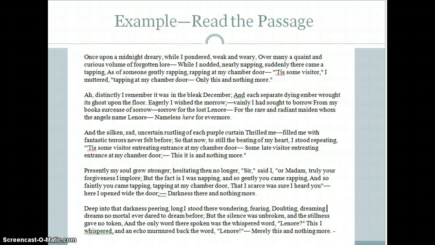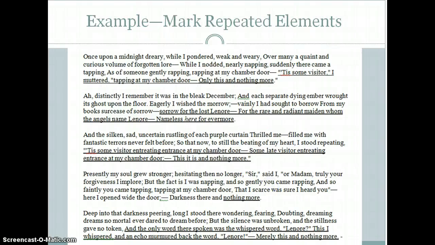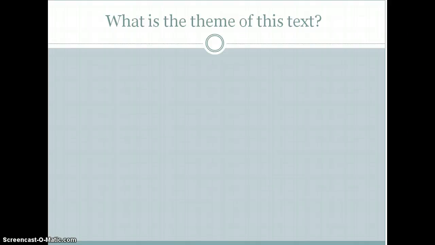Pause the video and read this passage. Now, underline repeated elements. Ask yourself, what is the theme of this text?